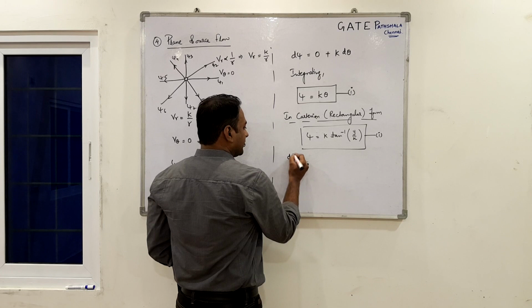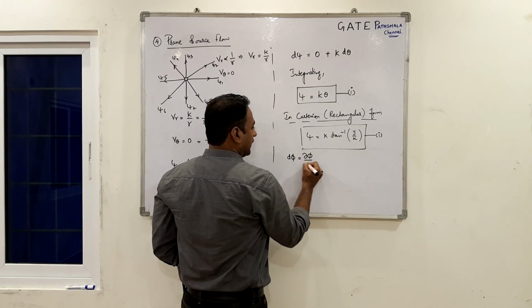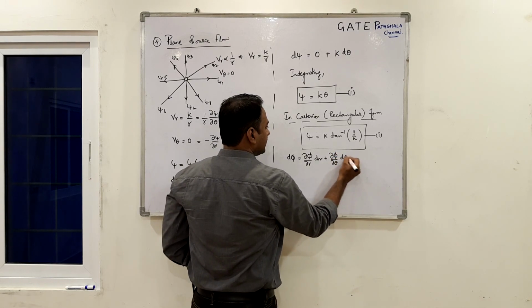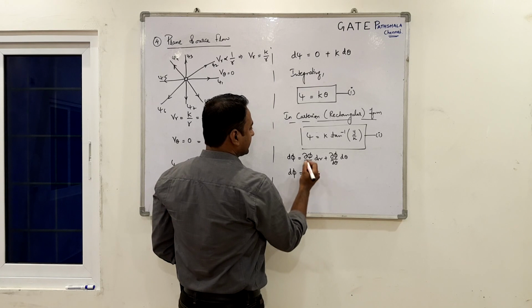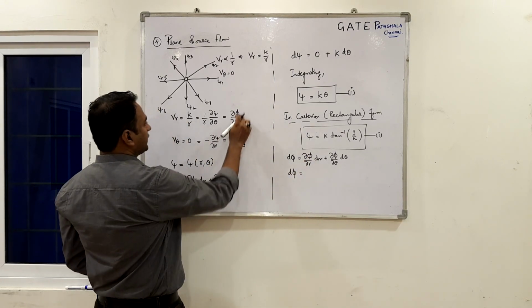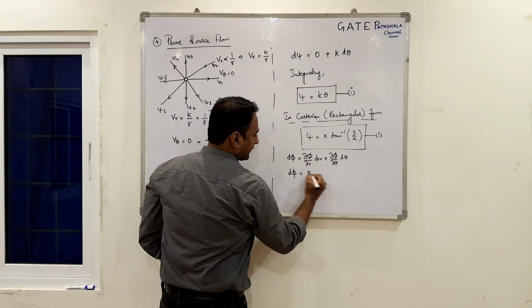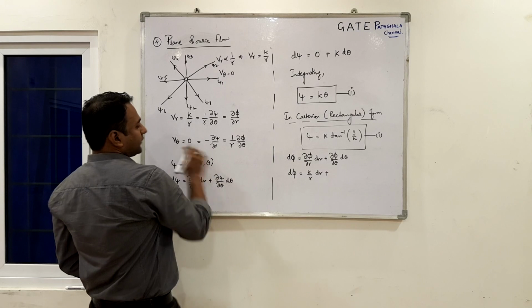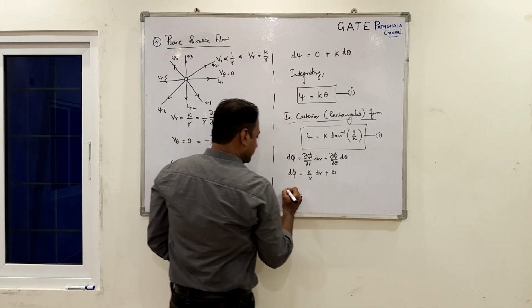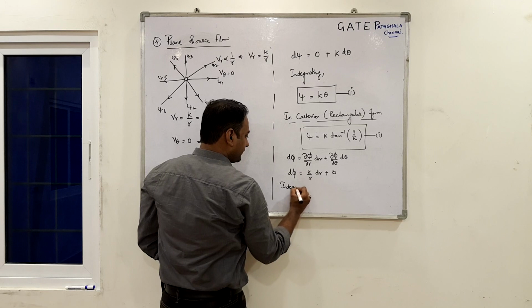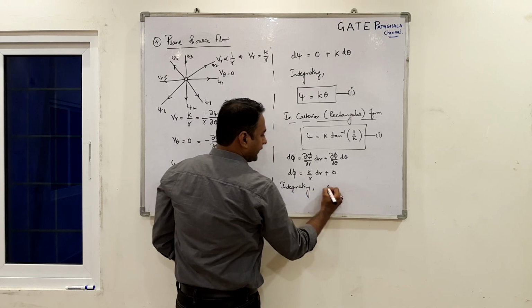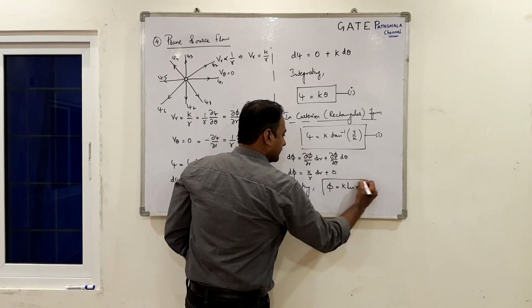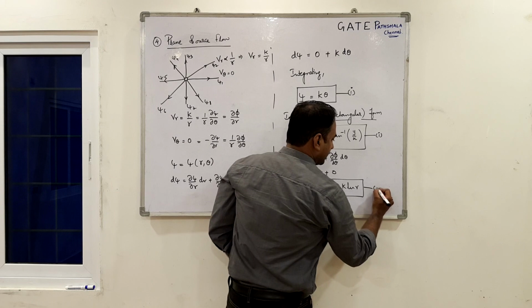Okay, now let us work with phi. So d phi can be written as dou phi by dou r into dr plus dou phi by dou theta into d theta. So d phi can be written as, what is dou phi by dou r from this equation? k by r dr. What is dou phi by dou theta? 0. So, integrating, we get phi equals k ln of r, that is our second equation.